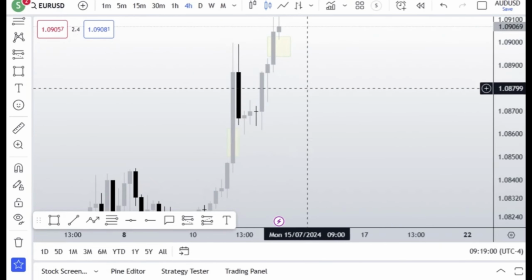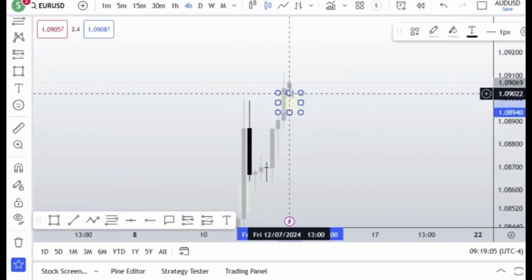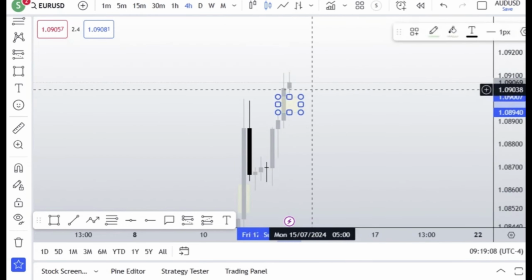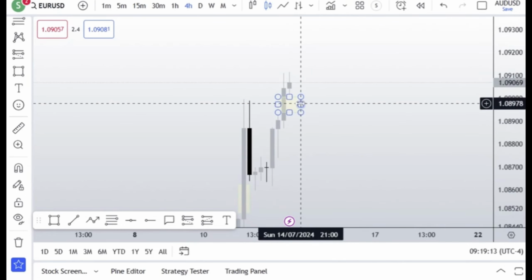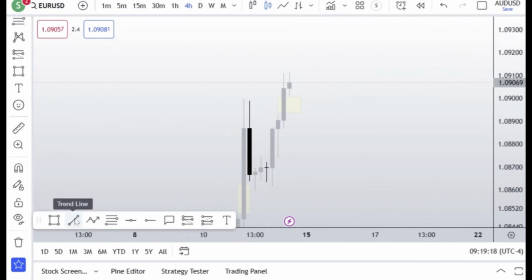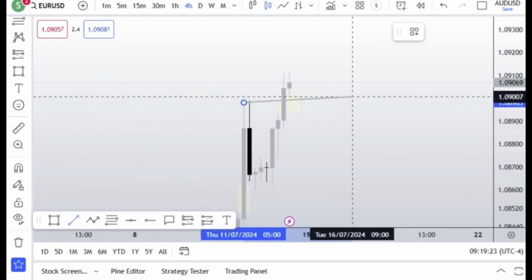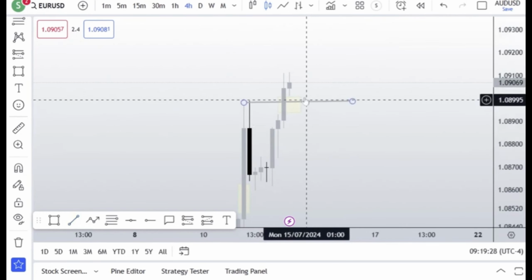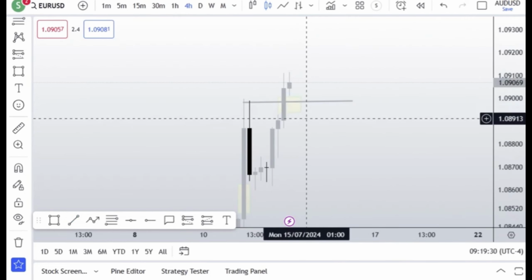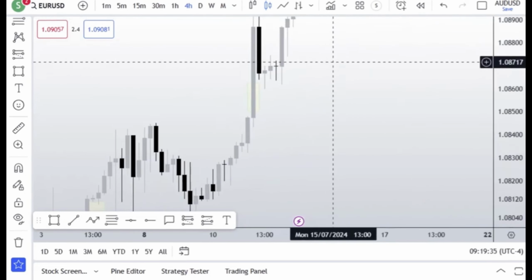Okay, and then as we can see, this is another normal fair value gap. Why? Because the third candle did not close above. We came back, sting into it. This will be another trade targeting these highs here, and then boom, we are here. So right now the price is right there. At this moment, you should be expecting price to come down and have that small sting, then continue higher.